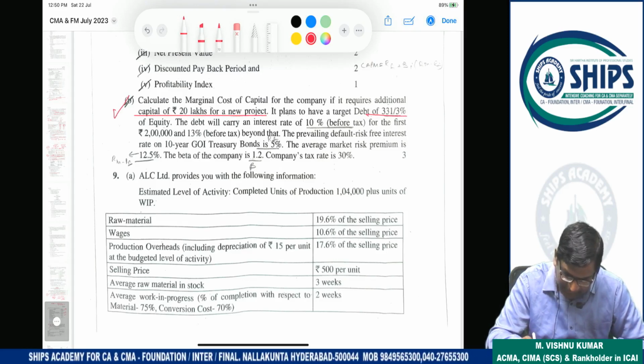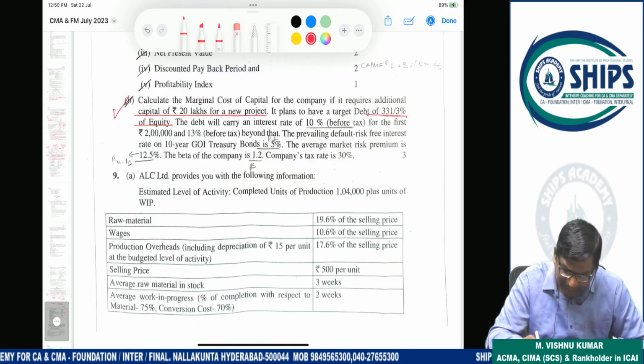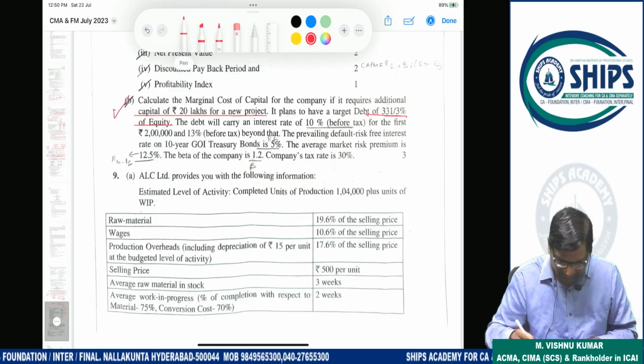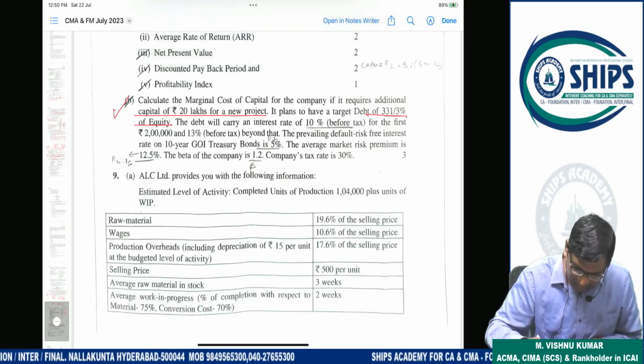Target debt is 33.33% of equity. This is not of 20 lakh. Please concentrate here.